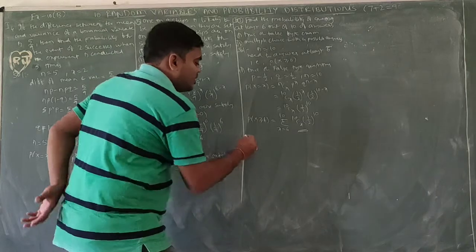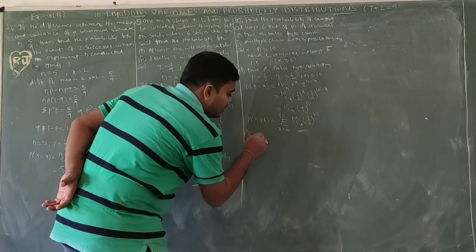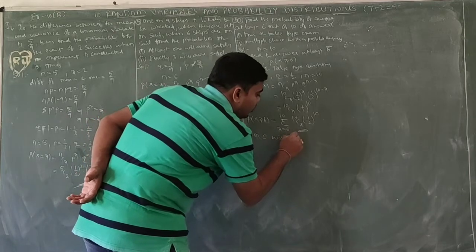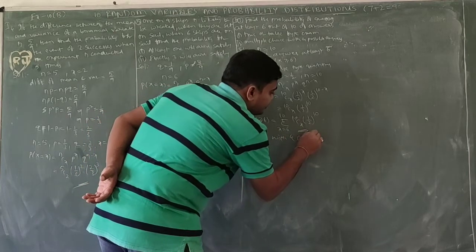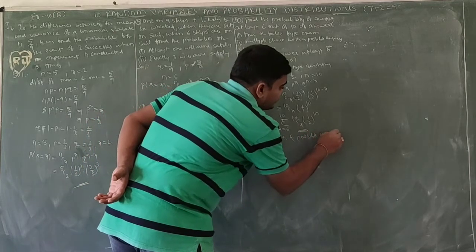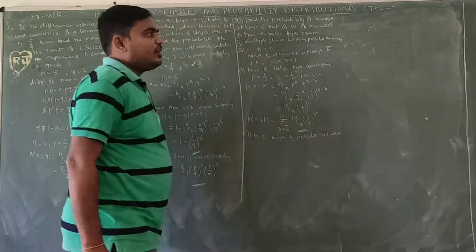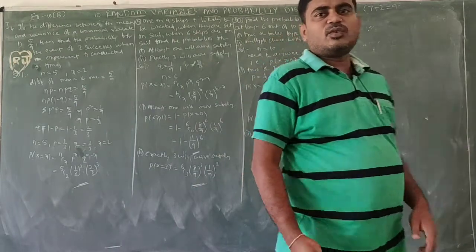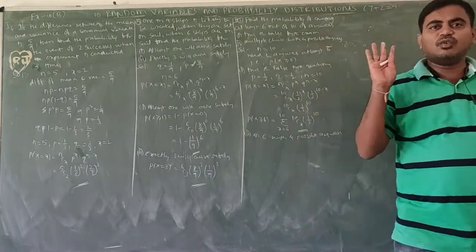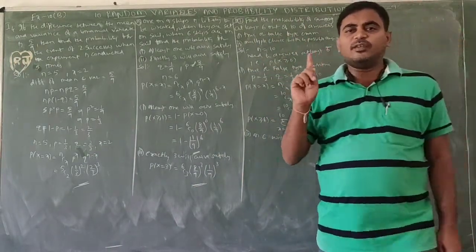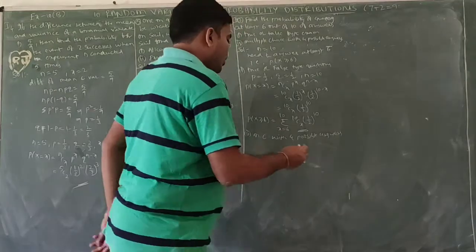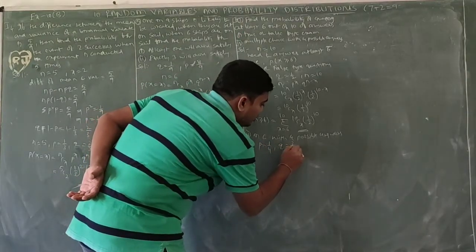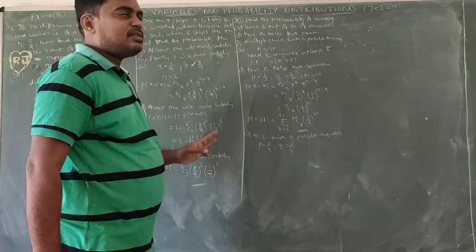Now second, multiple choice questions with 4 possible answers. Okay, so multiple choice questions here, options are 4. Among 4 options, only one is correct. P equal to 1 by 4. Q equal to 3 by 4. So 3 answers are wrong.